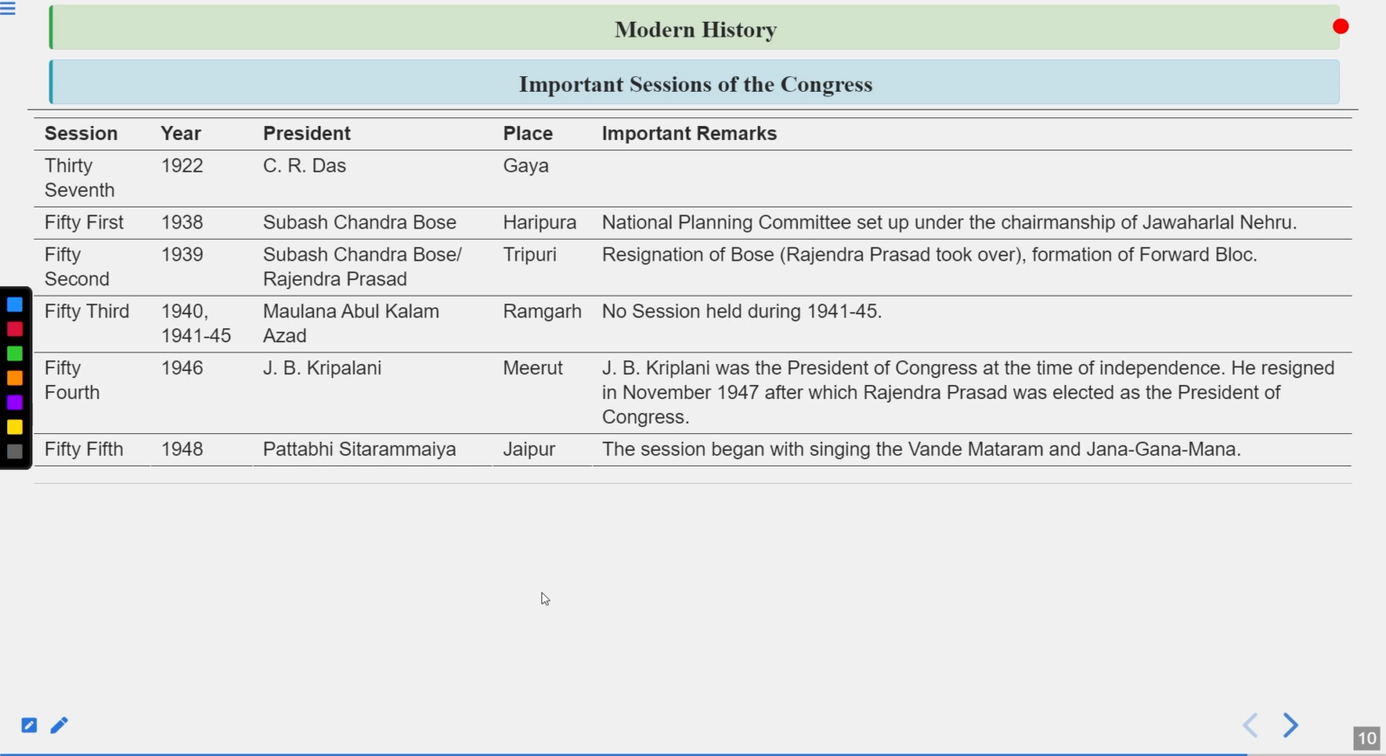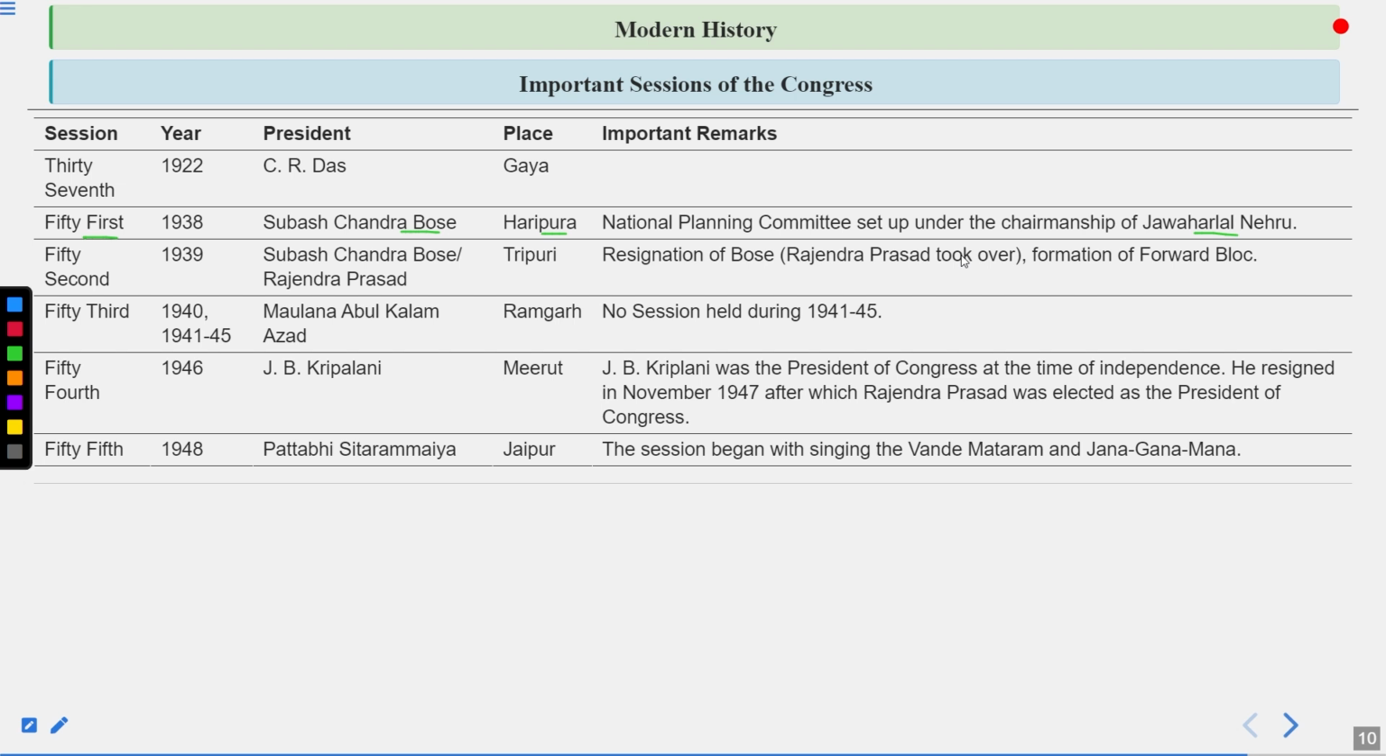Basically, it was in 1922, C.R. Das, Gaya. We already talked about it. Then in 1938, very important, guys, the 51st session was held. Subhash Chandra Bose became the president, and that session was held in Haripura. The National Planning Committee was set up under the chairmanship of Jawaharlal Nehru. So this was the time, and the 51st session was held in 1938, and Subhash Chandra Bose for the first time became the president of the Indian National Congress.